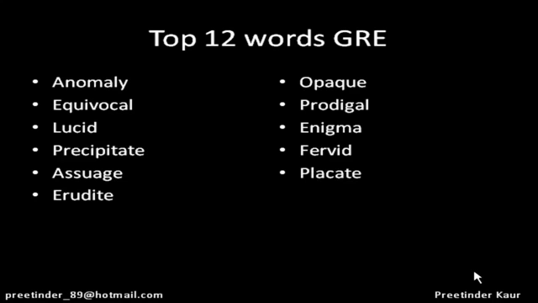The next word is placate. It is a bit related to assuage. It also means gaining goodwill, to satisfy someone, to mollify, to conciliate with someone, and to assuage someone. So I can use the same example over here, that the customer care executive managed to placate the angry customer. Now another word that I remember here is implacable, that starts with I-M-P-L-A-C-A-B-L-E. Implacable means a person who is not satisfied no matter what he or she has. So a person who can never be satisfied or appeased or assuaged is called implacable.